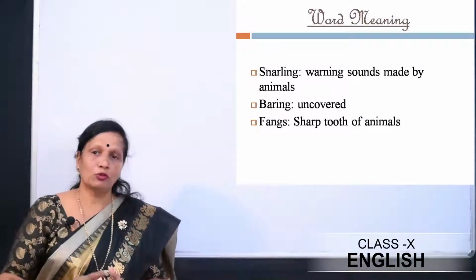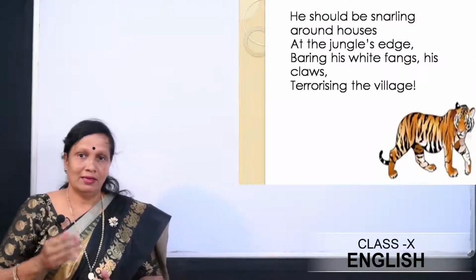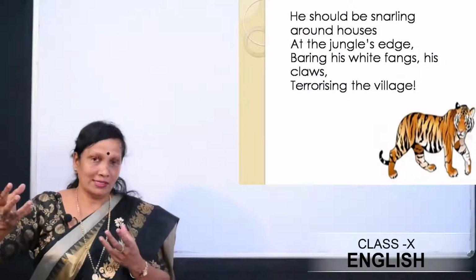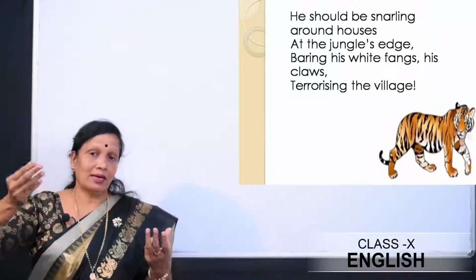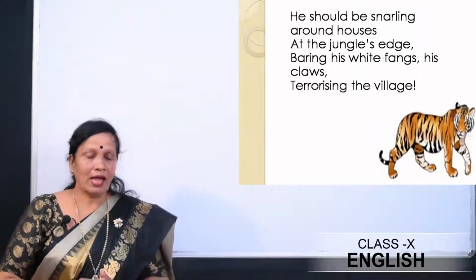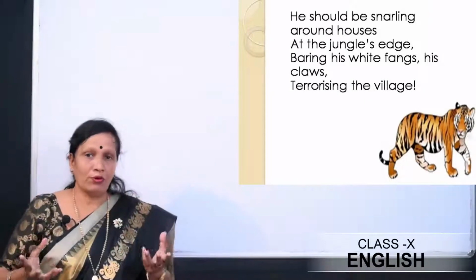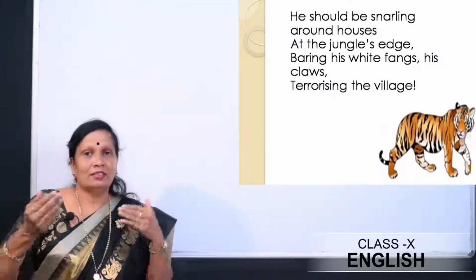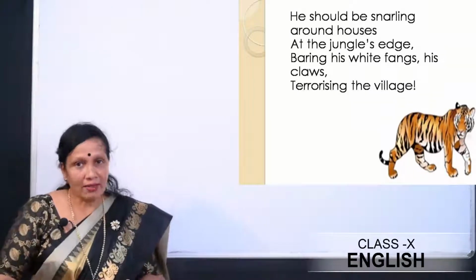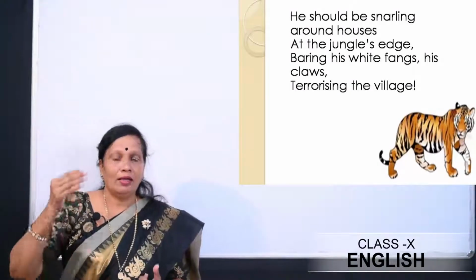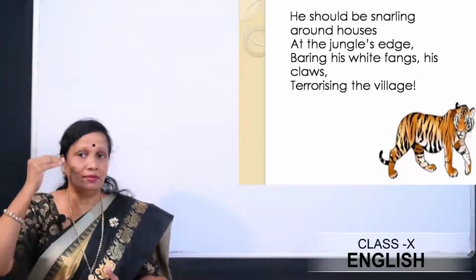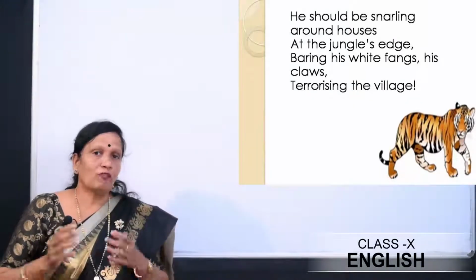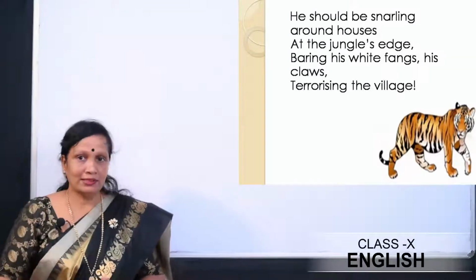Fangs, the sharp tooth of animals. Now, sometimes what does the tiger do? It would come near the houses at the outskirts of the jungle, and it would make a loud sound, the warning sound, warning that okay, I am there, so that the people come to know that there is a tiger out there. It would make snarling sounds, or you can say it would give warning sounds of its presence around the houses.